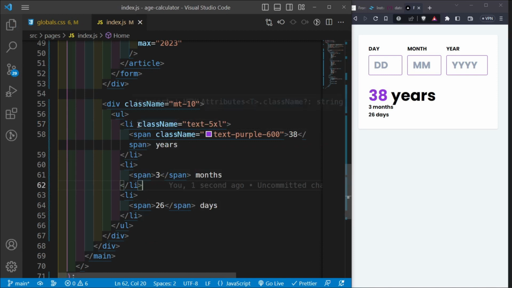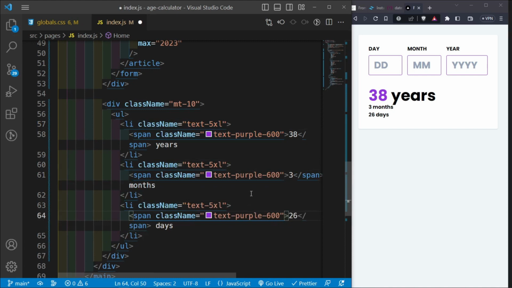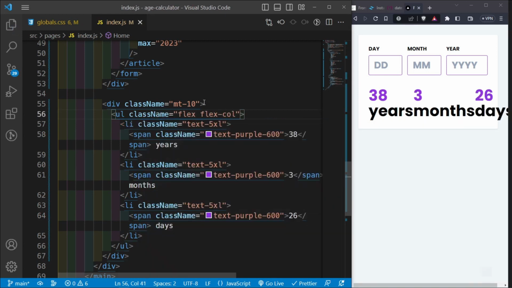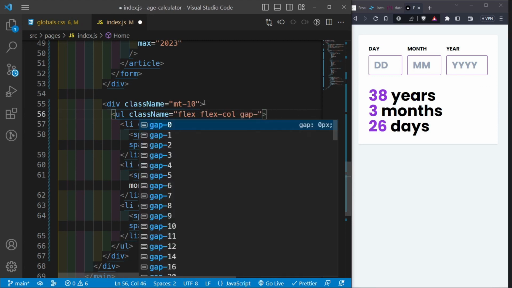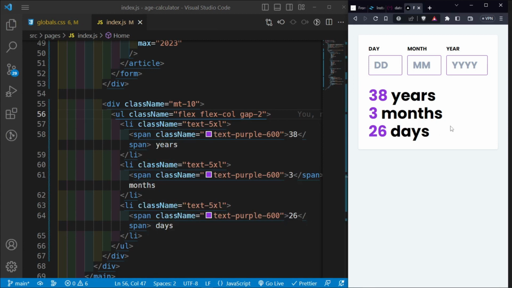Okay, and then let's copy this class name, paste it here, and also paste it here. And then let's copy the class names for the span and paste it here and paste it here. So that when I save it, it's going to appear as follows. And then let's go inside the list item and give it a class name of flex and flex column, so that I can give it a gap of about 2 to separate it out just a bit.